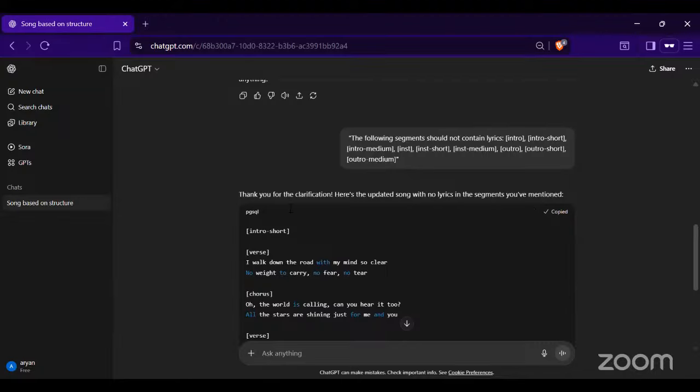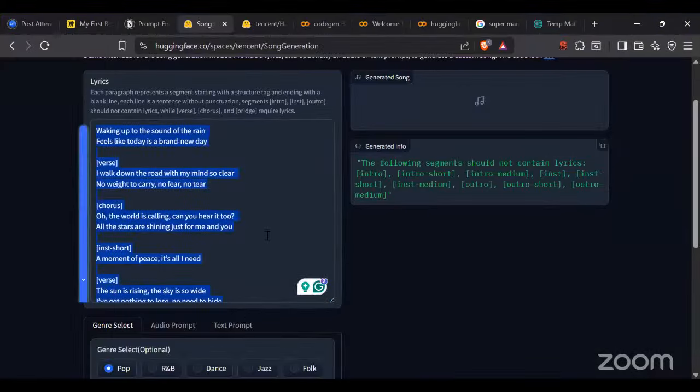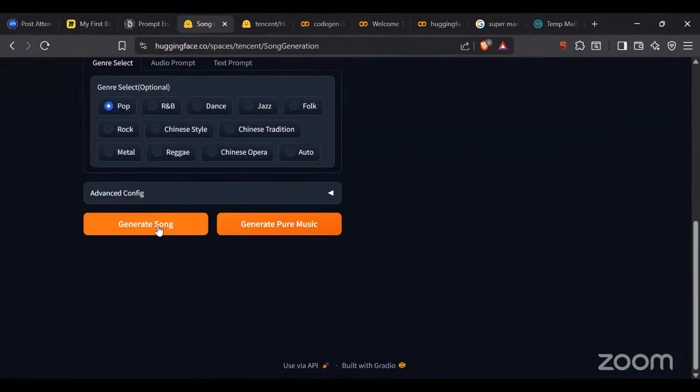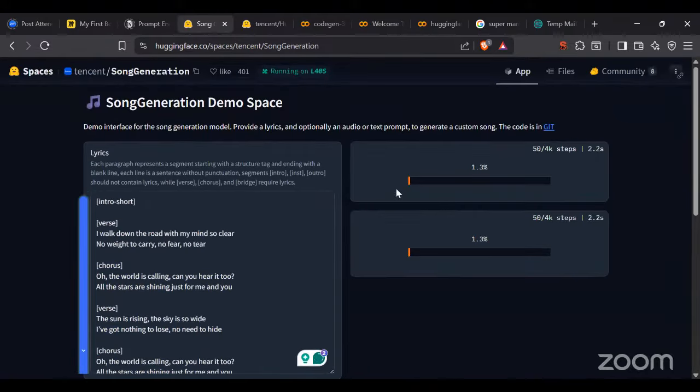Now let's try this once. We'll implement this one as well. Control V and then generate song. See, again I did nothing. I just copied the rules that the model was giving and followed them, and it is generating a new song. By the way, there is another AI model you can look at, called Suno AI. You can do the same thing, copy the link and everything, and it's going to generate the song for you.